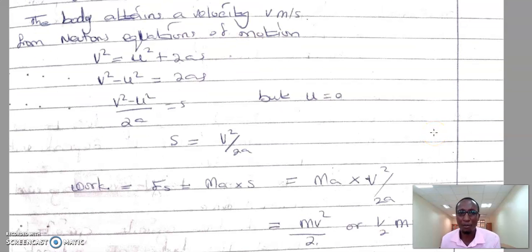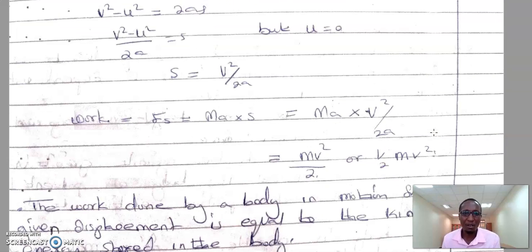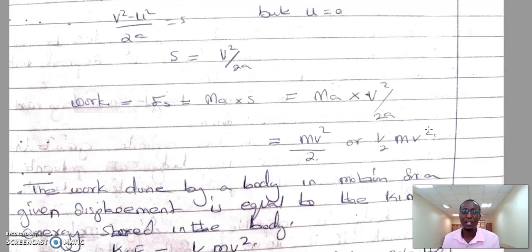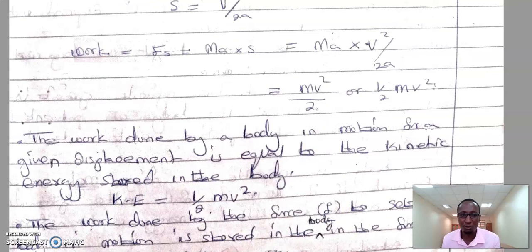And that's now our formula for distance. So now, if you replace that s in our initial formula of work, which we said is mass multiplied by acceleration multiplied by distance covered, you replace the s with v squared over 2a, you get that work is equal to mv squared divided by 2.